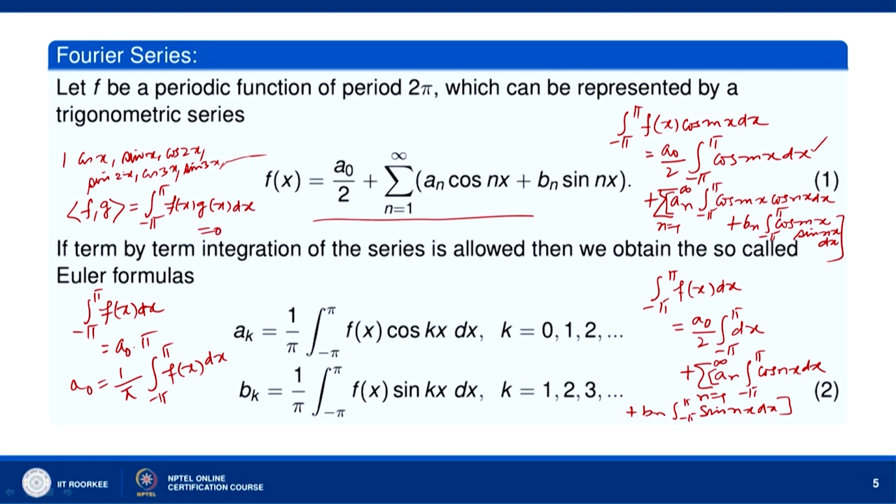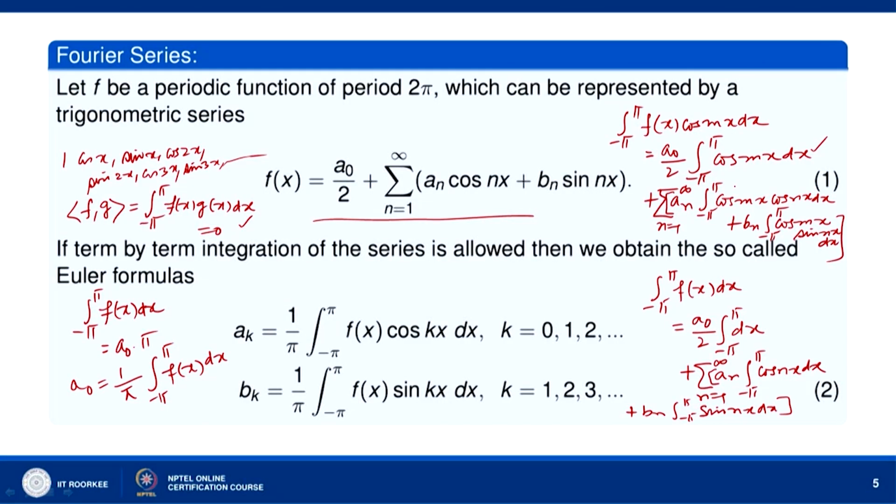So, these functions 1, cos x, sin x, cos 2x, sin 2x, cos 3x, sin 3x and so on, cos nx, sin nx, satisfy the orthogonal property. That means, if you take any two distinct functions f and g from this set, then the integral over minus pi to pi of f(x) g(x) dx is 0. So, because of this property, we have the integral over minus pi to pi of cos mx cos nx dx is 0 when m is not equal to n, and the integral over minus pi to pi of cos mx sin nx dx is 0. Now, what will happen when m is equal to n?